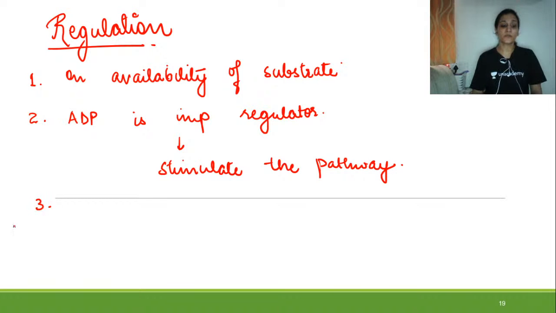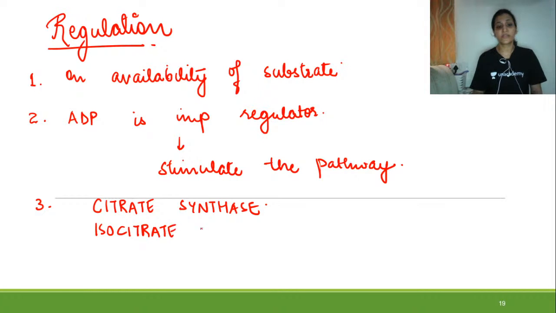The third way through which it is regulated is by 3 enzymes, that is citrate synthase, then isocitrate dehydrogenase, then alpha ketoglutarate dehydrogenase.